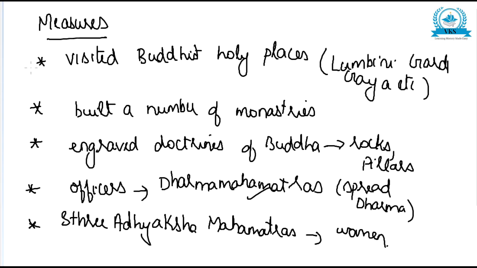So the measures he took for spreading Buddhism: he visited Buddhist holy places like Lumbini Garden, Gaya, etc. He also built a number of monasteries all over the empire. He spread the doctrine of Buddha by engraving them on rocks and pillars. He appointed Dharma Mahamatras to spread dharma among the people, and Sri Adhyaksha Mahamatras to take care of women and bring religious awareness among them.